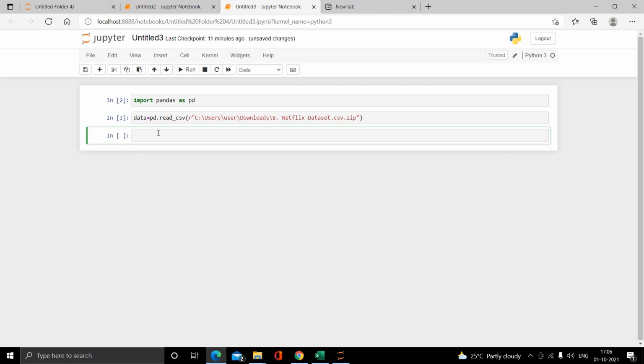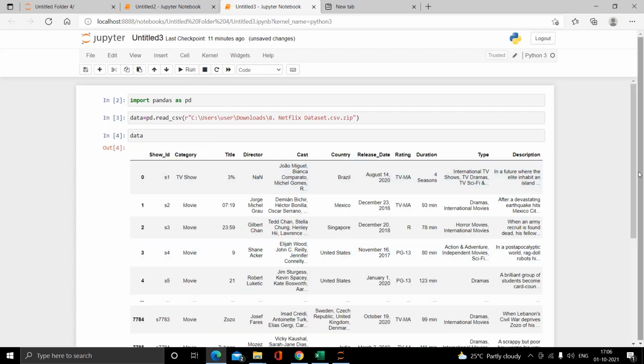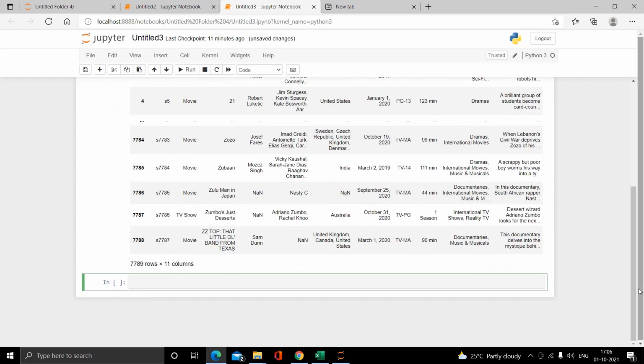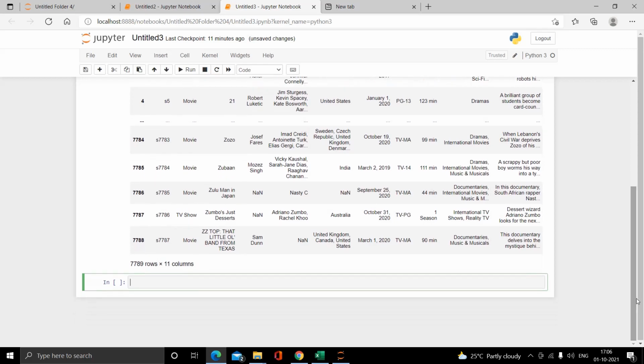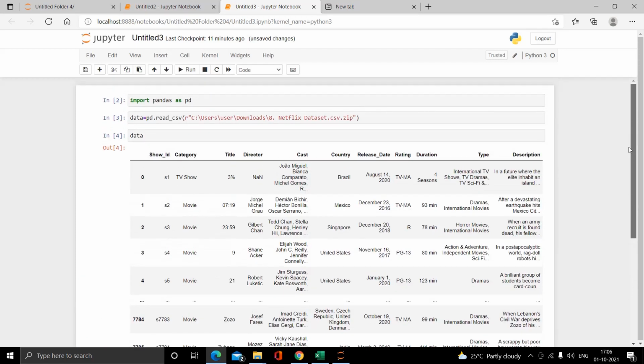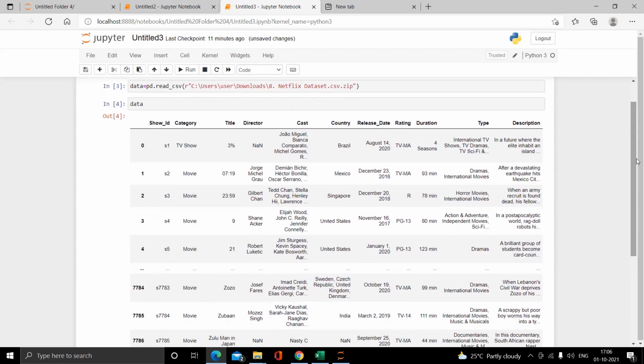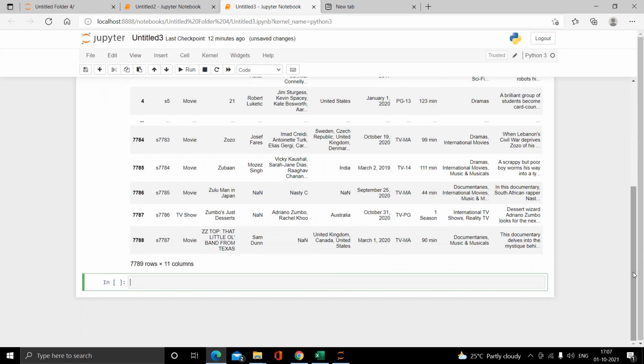Yeah, the command has been successfully compiled. For showing the data, we'll have to write data. After running that command, you can see that the dataset file is showing here. As I said earlier, this dataset file contains the information about TV shows and movies released on Netflix till 2021. So here we can see the dataset.